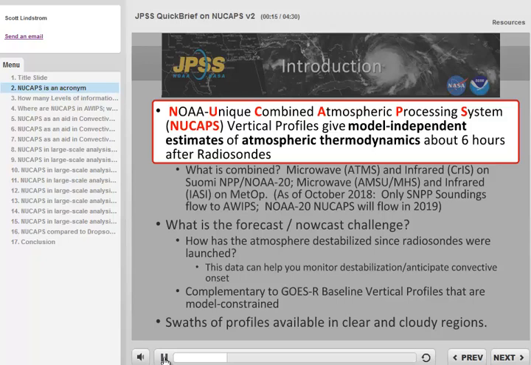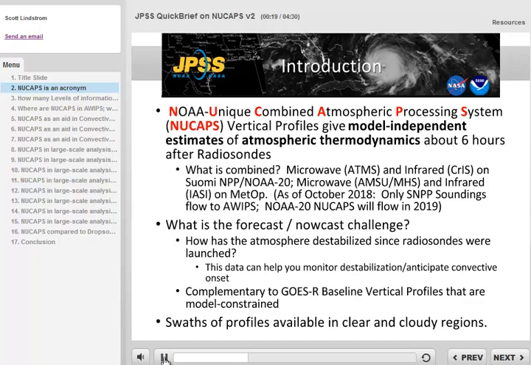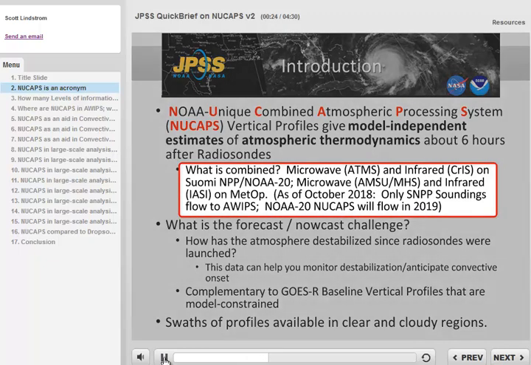They use the CrIS, that's the Cross-Track Infrared Sounder instrument on Suomi NPP or NOAA 20, combined with the ATMS microwave instrument also on those satellites. AMSU and MHS and IASI data are used on MetOp.